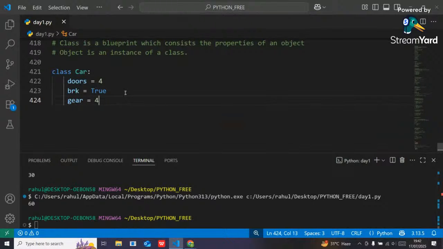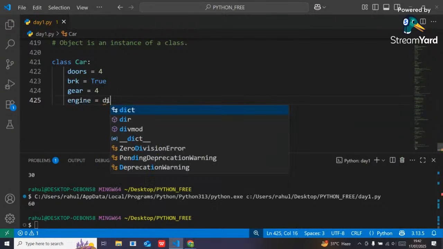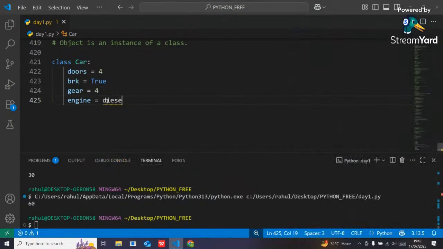So it's my car blueprint. Engine: a diesel engine will be there. In that car, total 4 doors, 1 brake, 4 gears, and 1 engine are there. The engine type is diesel. Got it?